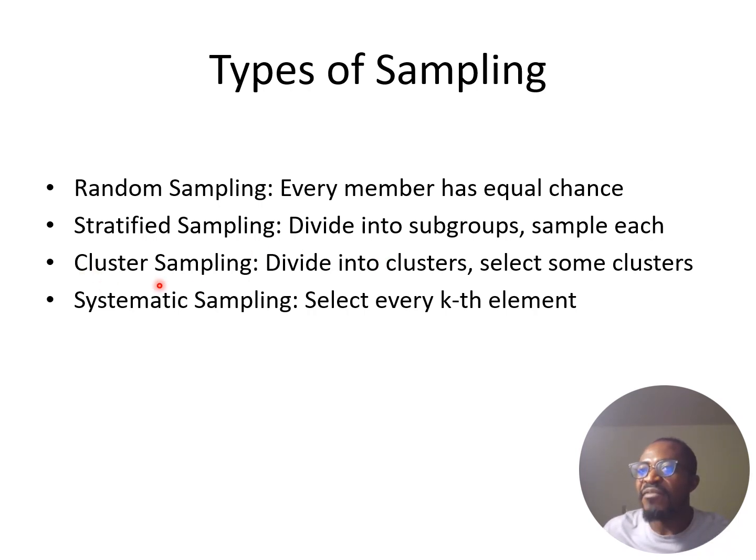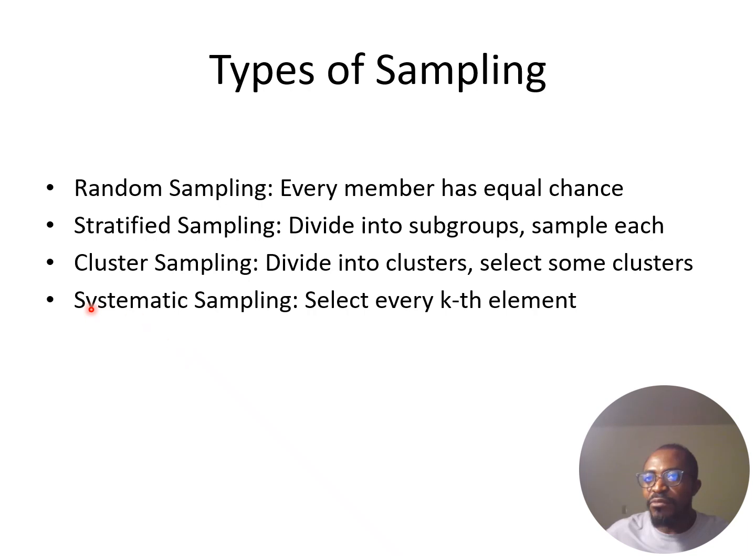Another type of sampling we have here is cluster sampling, which is like dividing those groups. Stratified sampling and cluster sampling are a little bit similar, but with cluster sampling, you select some clusters. With stratified sampling, you go through each of those groups and grab members from each. With cluster sampling, you are just picking, okay, I want just these clusters. I don't want to sample from all the clusters that these groups of people are in.